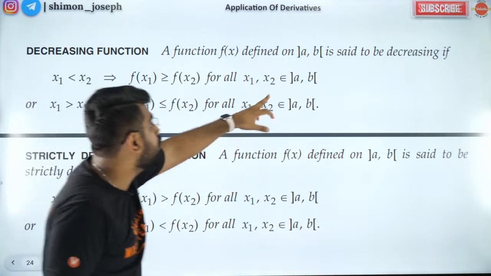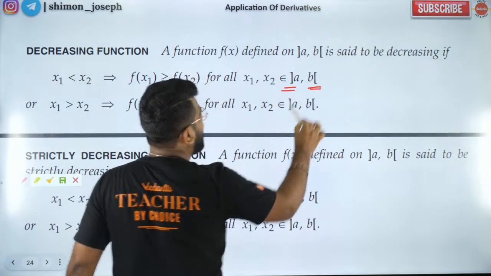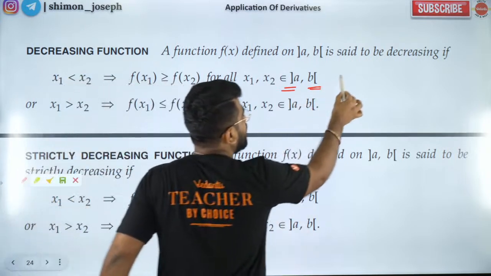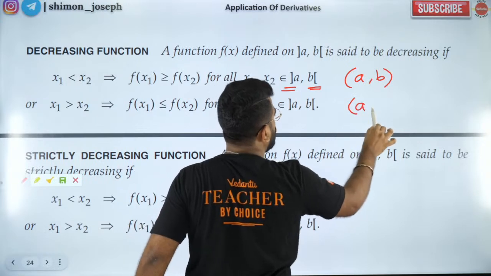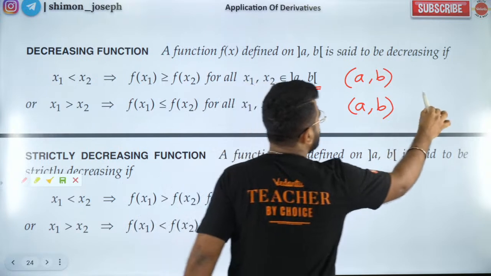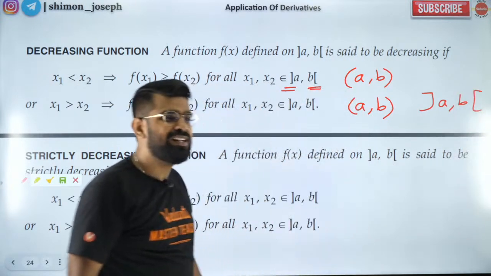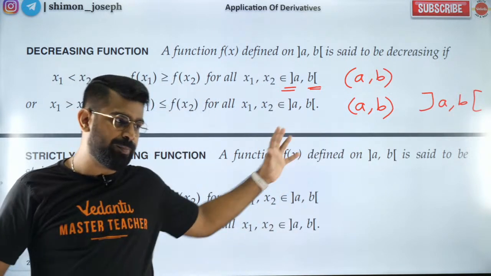And for all those who are thinking, sir, what is this bracket, did you put a typing mistake? No, it's not a typing mistake. It is open A to B. Got it? So open bracket A to B can also be written like this. That's a symbol. I hope you understood it. For all those who are not aware of it, make a note of this.